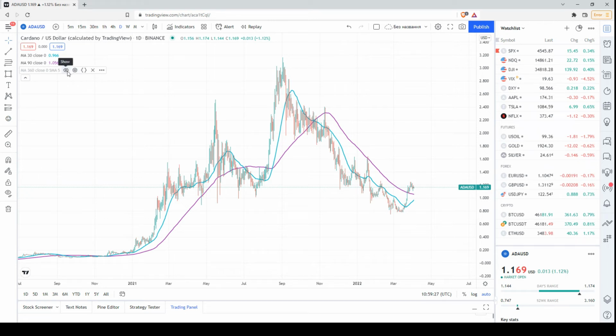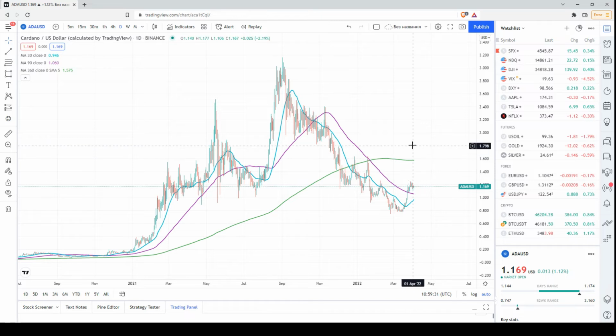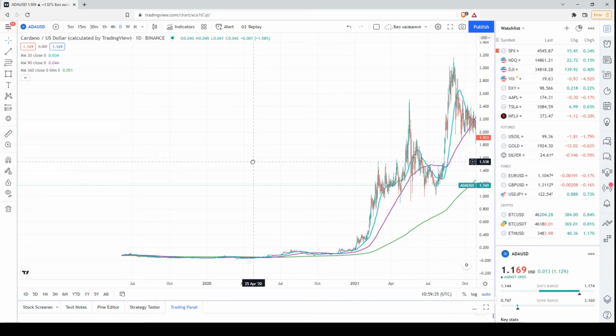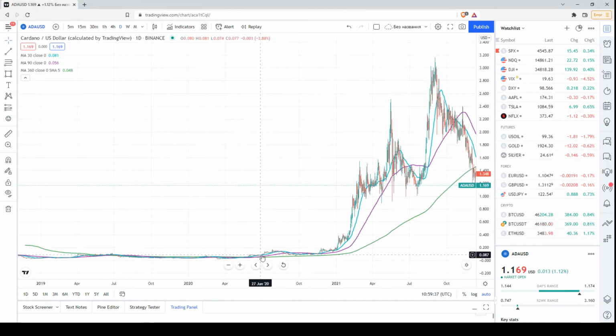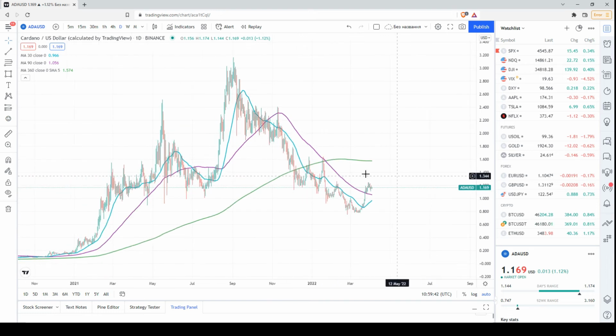However, if we add the 1 year moving average, we have to be really very cautious, because we're still below the 1 year moving average. During the bull market, let's say, the price was above the green line, and it dropped below the green line, which happened in December, and since then the price has been below the 1 year moving average.